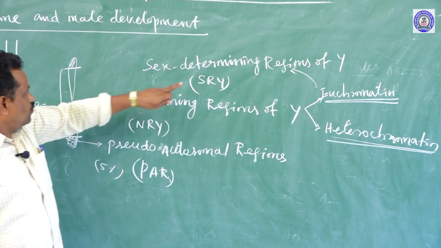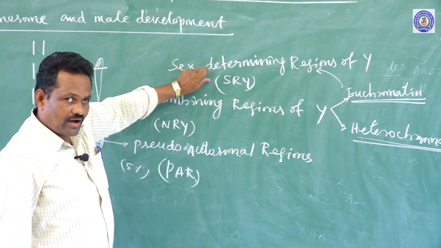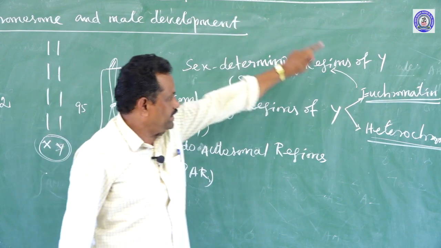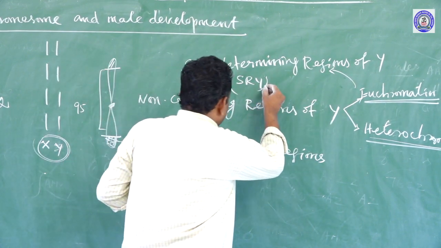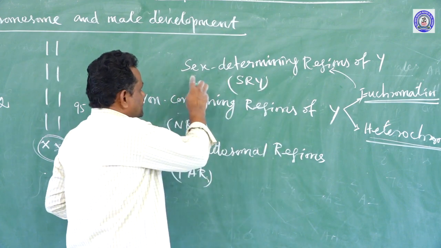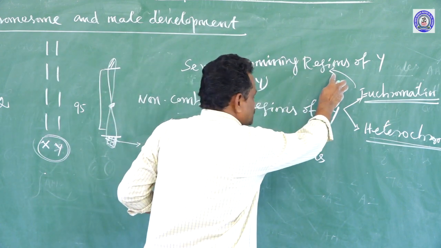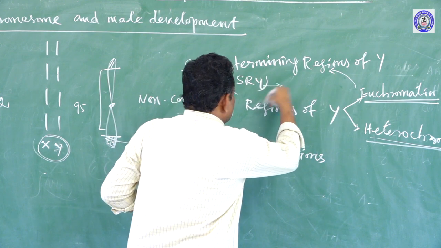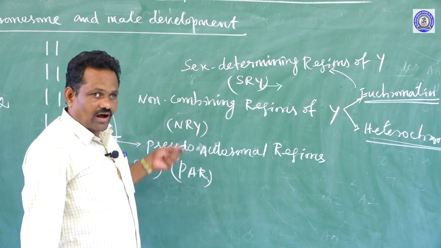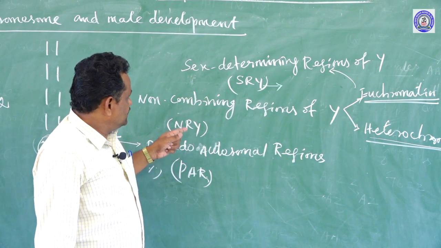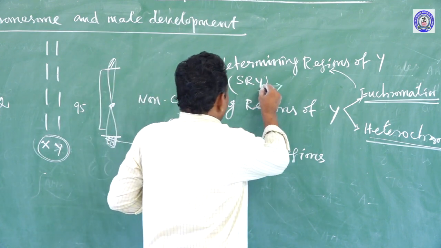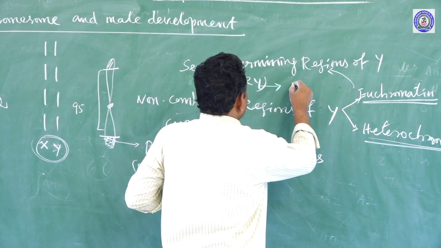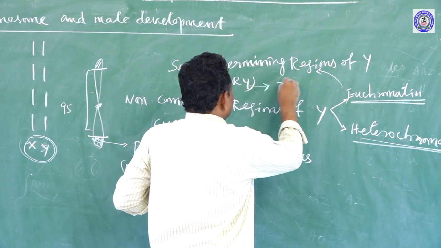So the SRY is the actual functional portion of the Y chromosome. This SRY region, the sex determining region of Y, is responsible for the formation of the testicular region, and the genes determine the formation of this testicular region.